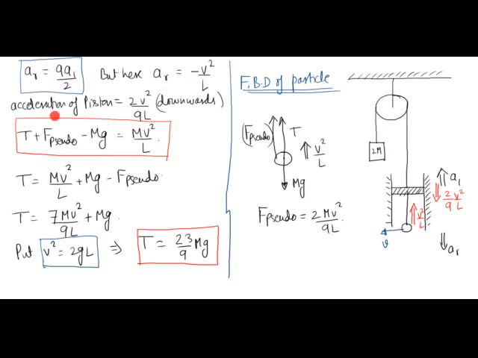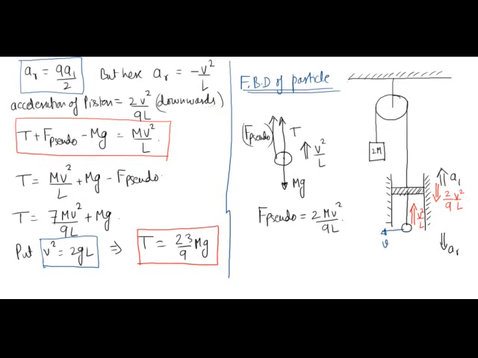So the acceleration of the piston, A1, will be equal to 2 by 9 times AR. So it will be 2 by 9 into v square by L, with a negative sign, which means that the acceleration of the piston will be in vertically downward direction. So accelerations are in the opposite direction to the original direction which I assumed when I derived this relationship. So the acceleration of the piston is 2 by 9 into v square by L in downward direction.